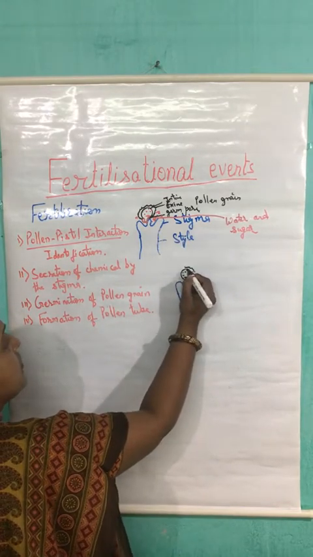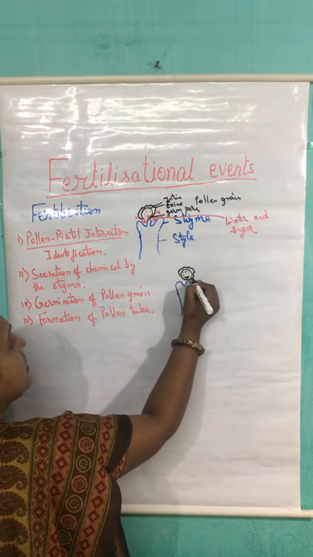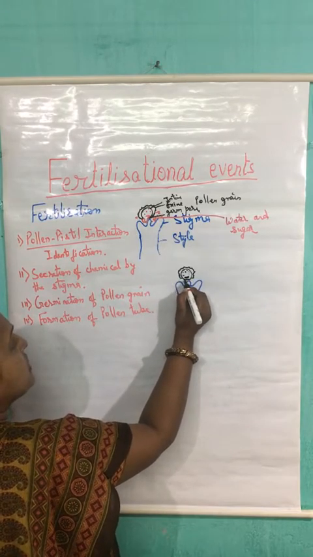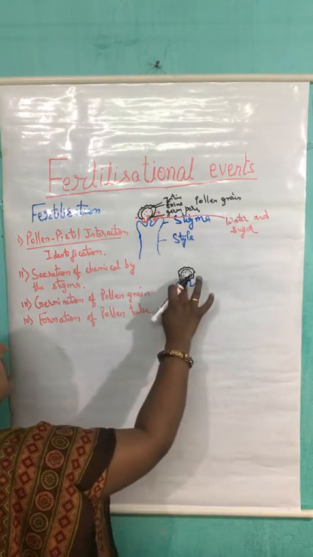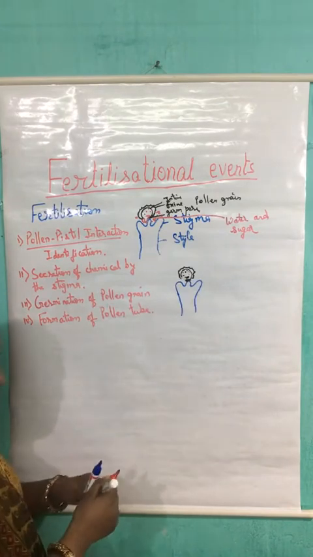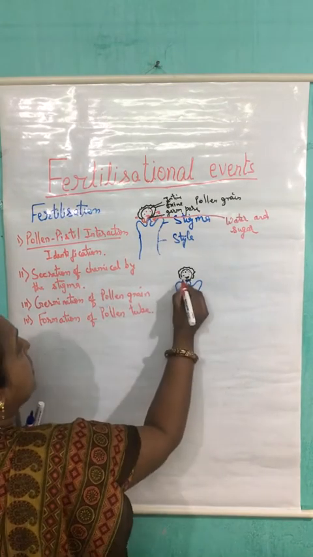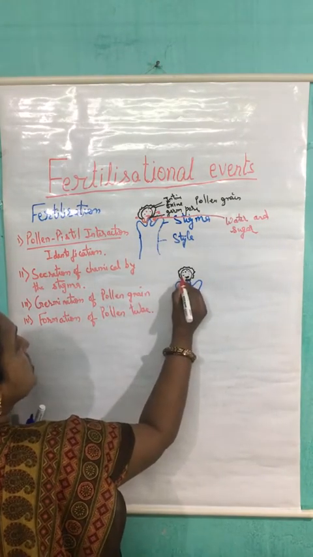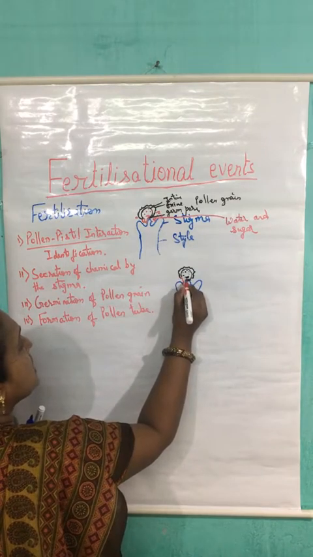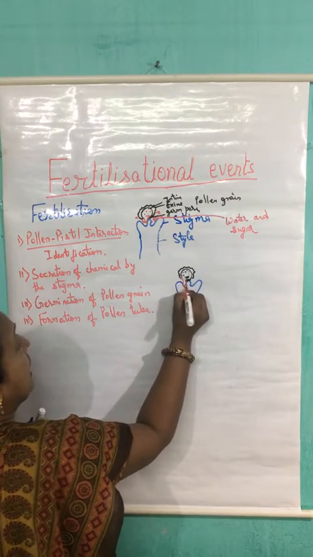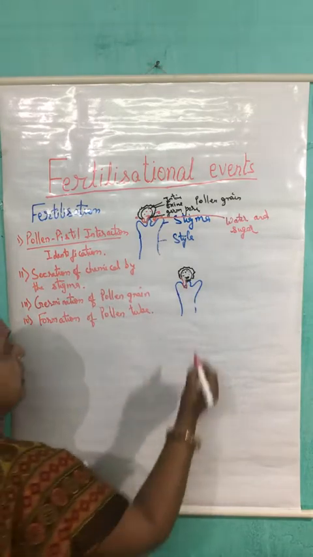The outer covering is exine, and the place where this outer covering is absent is known as the germ pore. And from here, the germination of the germ tube has taken place. In the meantime, what happened?